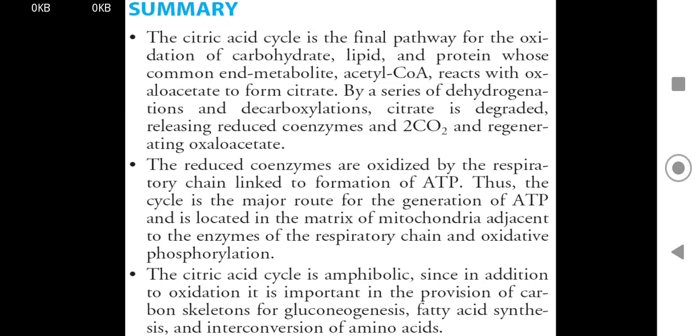The TCA cycle is amphibolic since, in addition to oxidation, it is important to the provision of carbon skeletons for gluconeogenesis, fatty acid synthesis, and interconversion of amino acids.